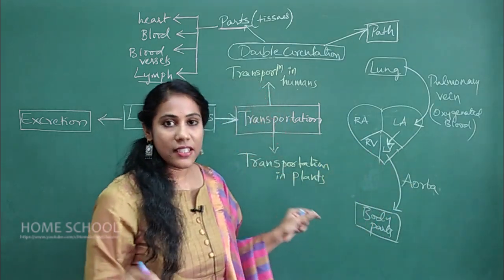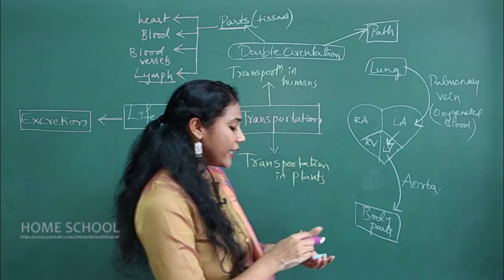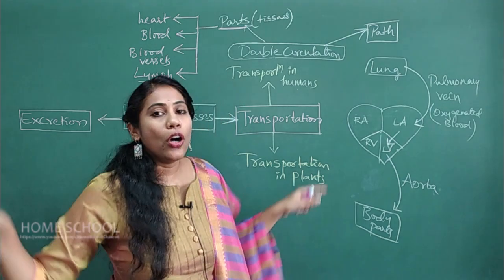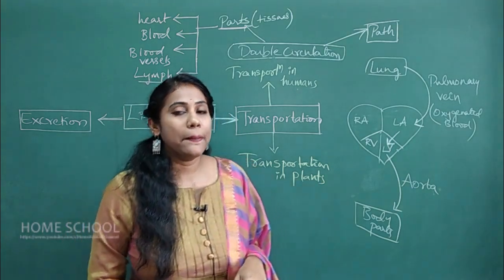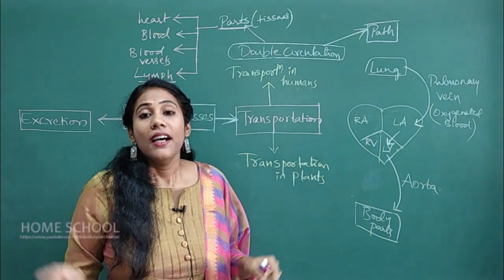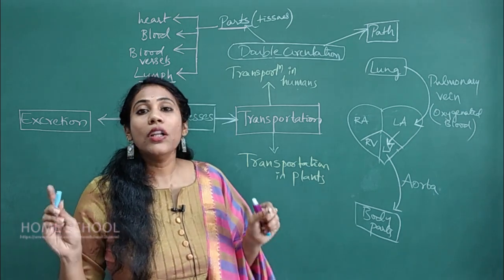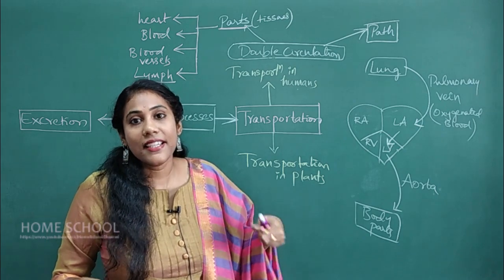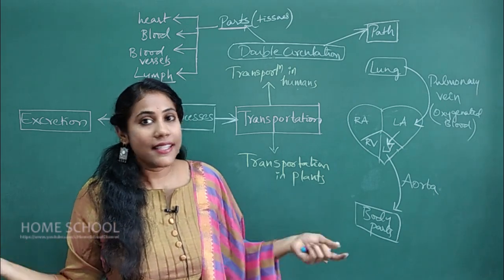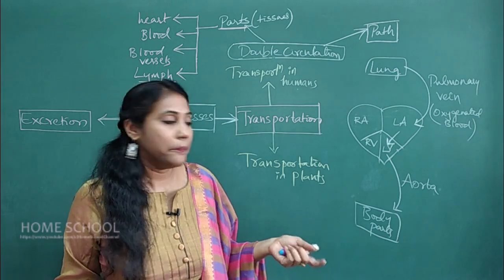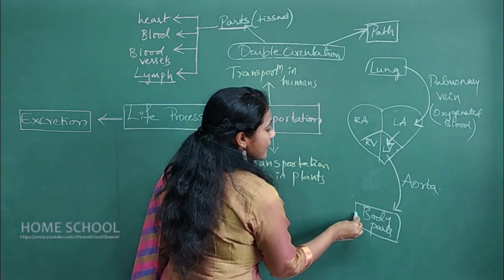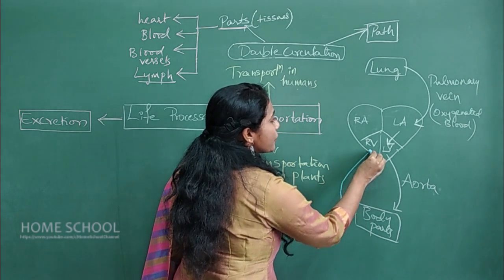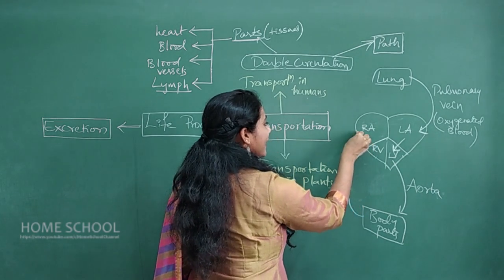The oxygenated blood is used in all body parts for respiration, and the byproduct generated in every cell is carbon dioxide, right? That is the impure blood, which I can call the deoxygenated blood. So the deoxygenated blood flows from all body parts toward the heart.